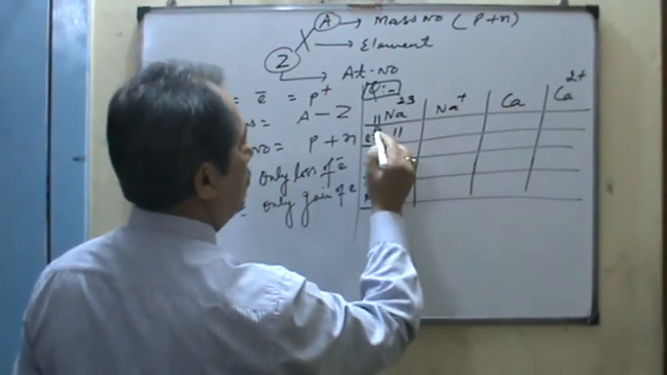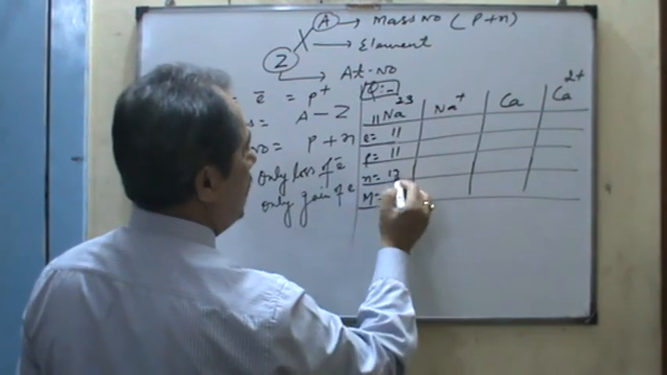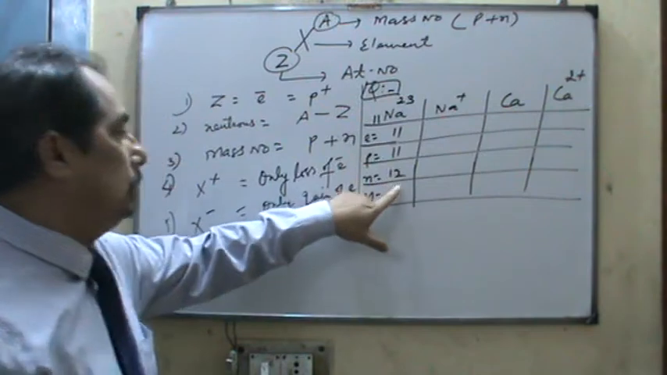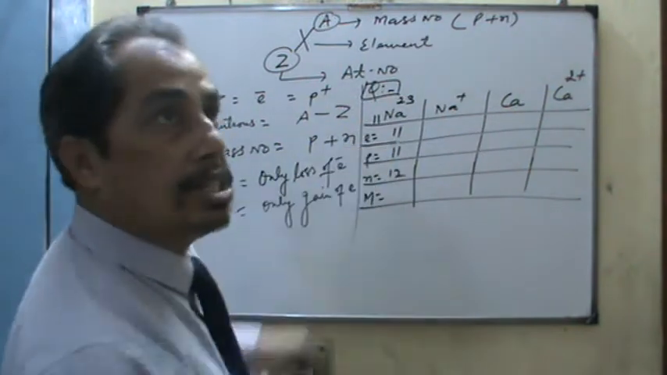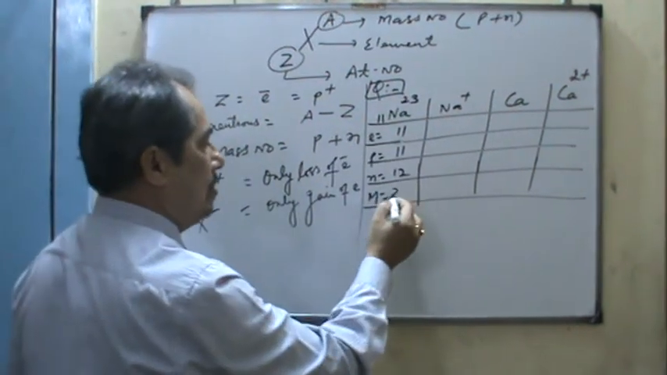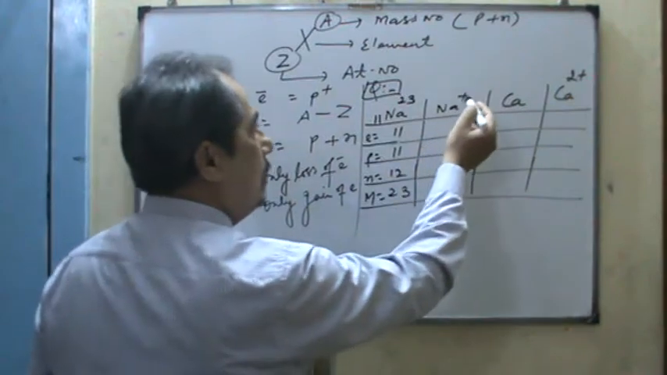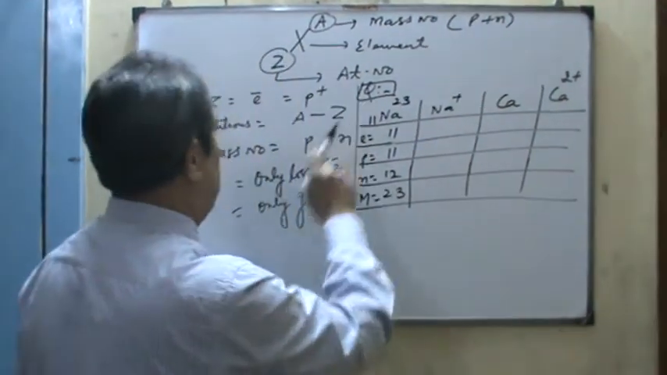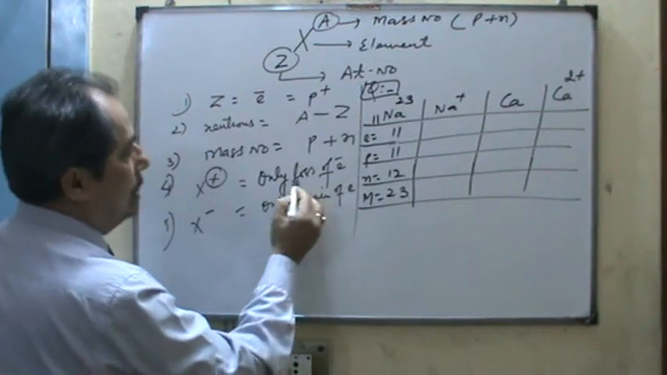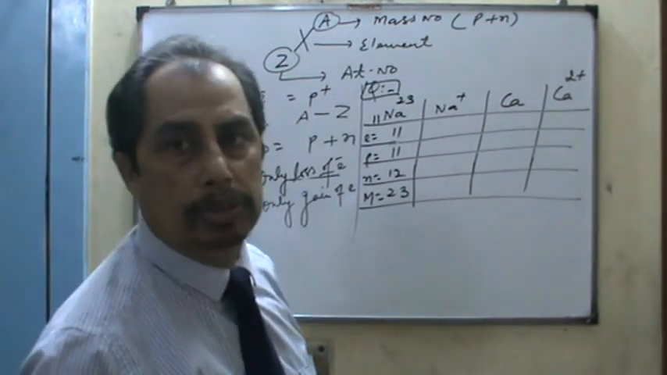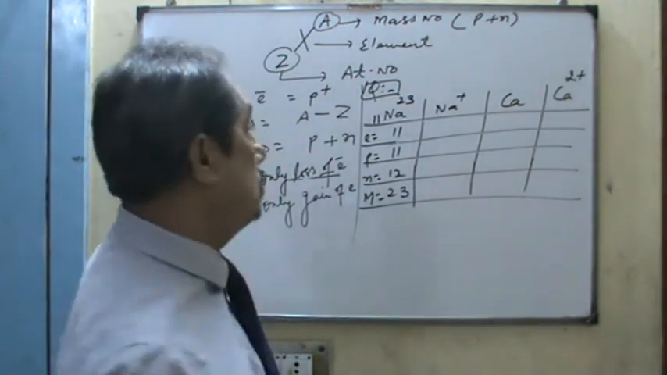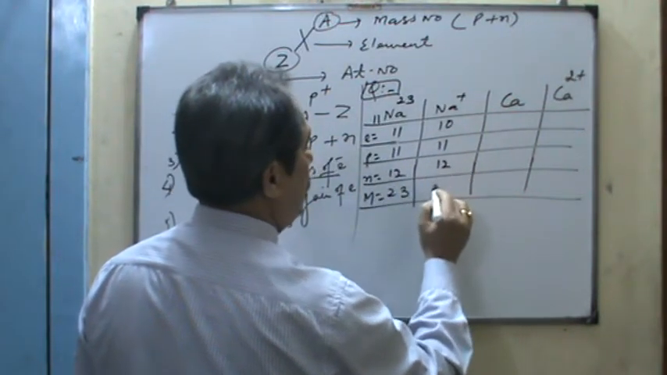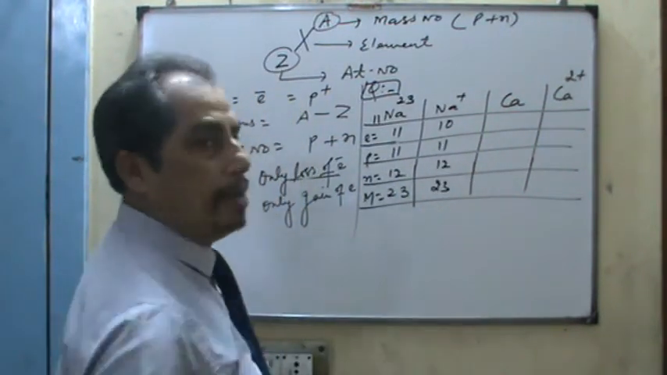So for sodium, the proton number is 11, and the neutron number is 23 minus 11, that is A minus Z, which is 12. The mass number is 11 plus 12, which is 23. Here sodium is a cation. It has lost 1 electron, that means the positive charge represents the loss of electron. Protons and neutrons have no business with the loss or gain of electron. Dear students, it is 10, 11, 12, and the rest of the things remain the same.